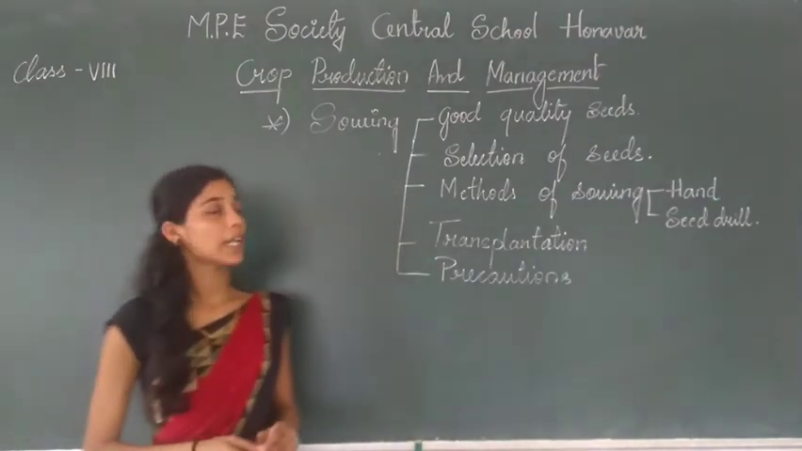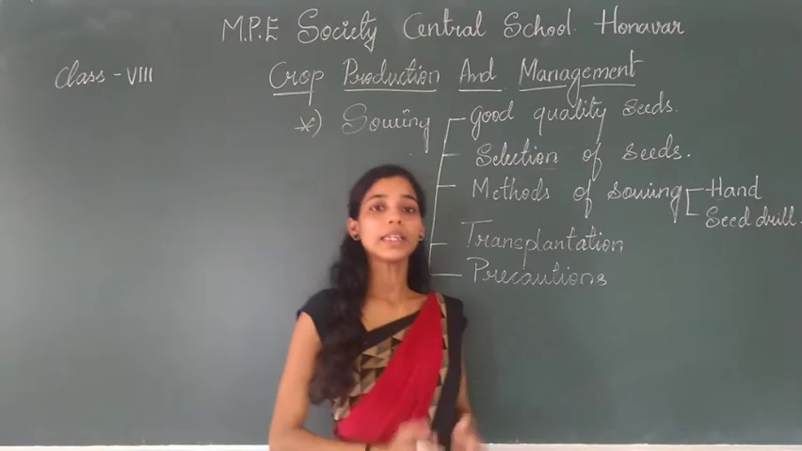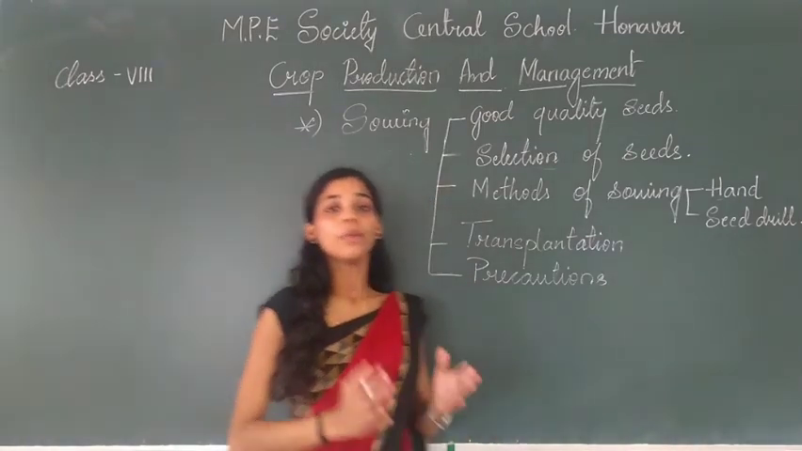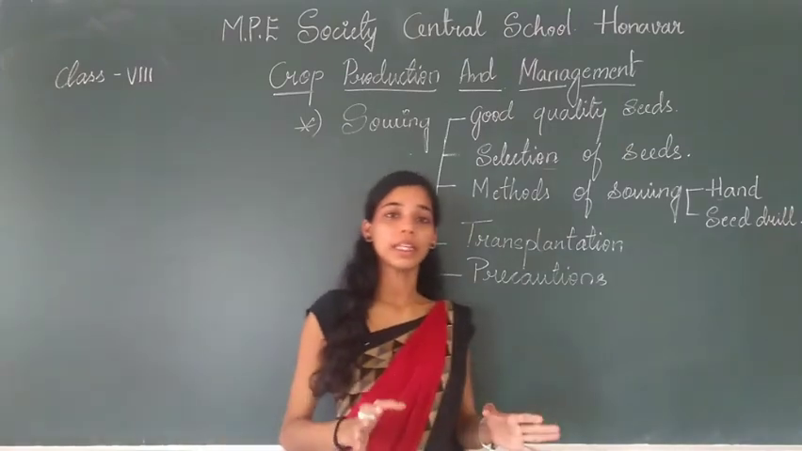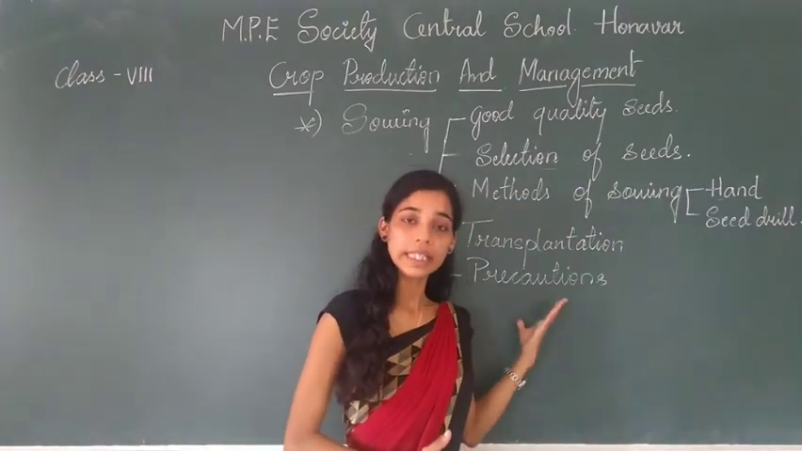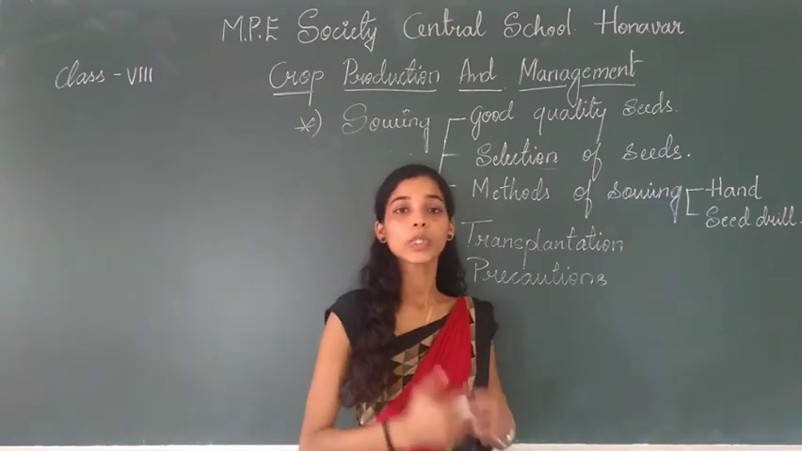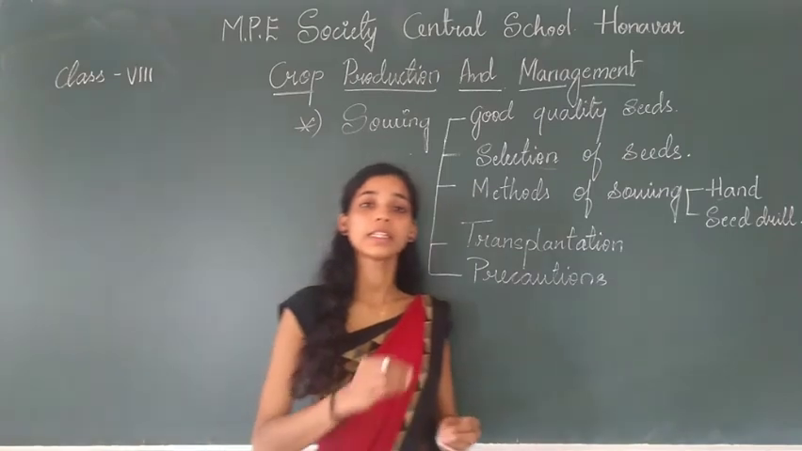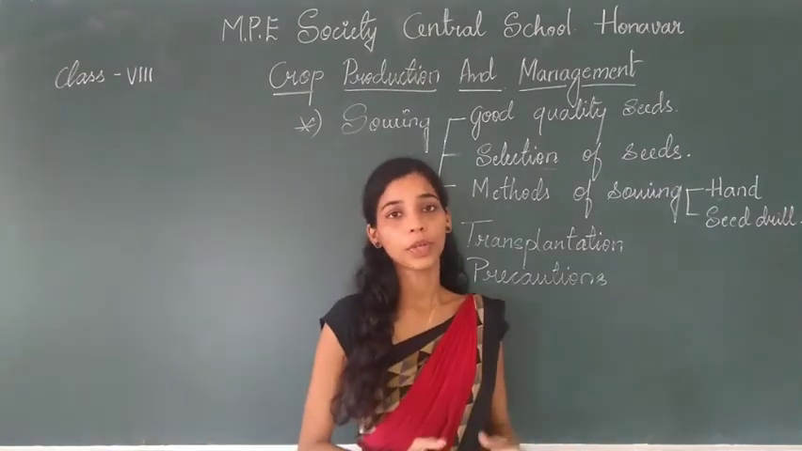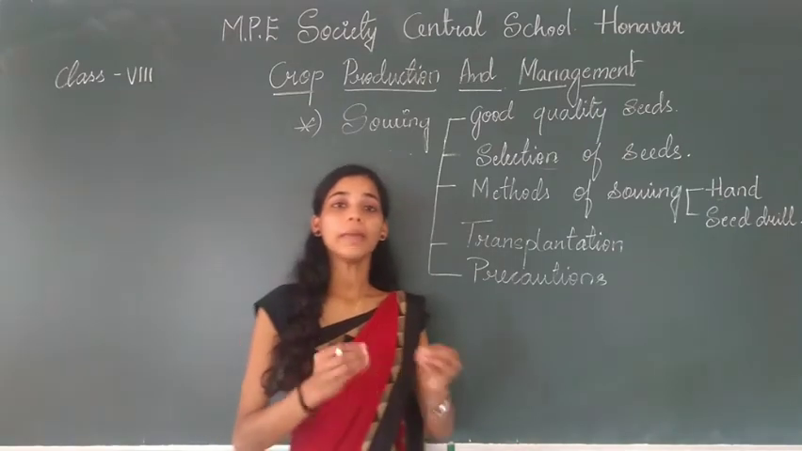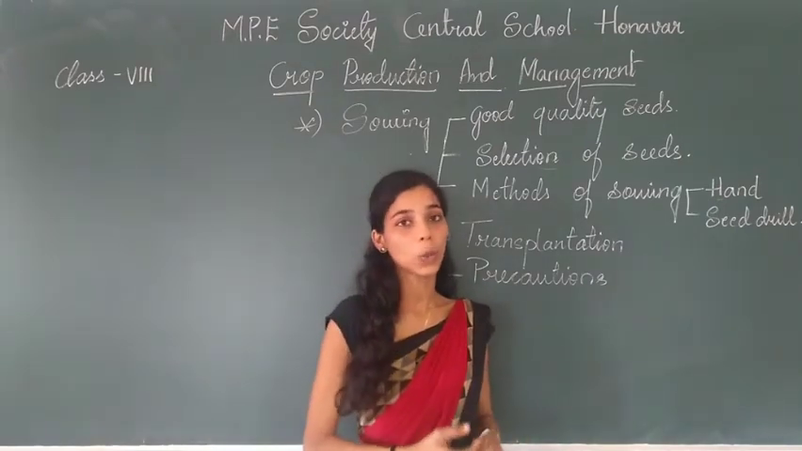So first, starting with sowing. Sowing is a very important step in agricultural production. Once the soil is ready after ploughing or tilling or manuring, the seeds are ready for sowing. Sowing means scattering the seeds or putting the seeds in the soil for the plants to grow. Okay? Sowing means just adding the seeds in the soil and making them grow. We call it sowing.